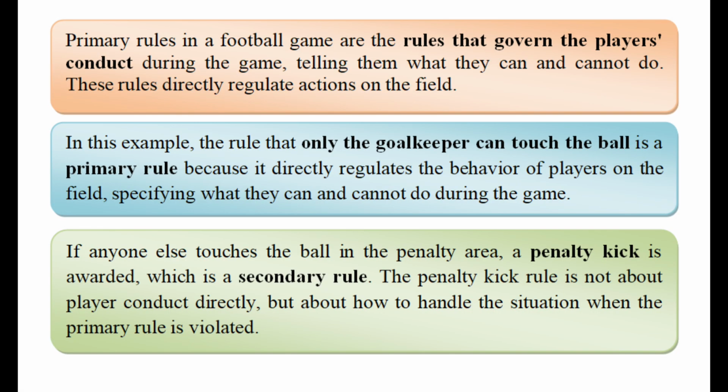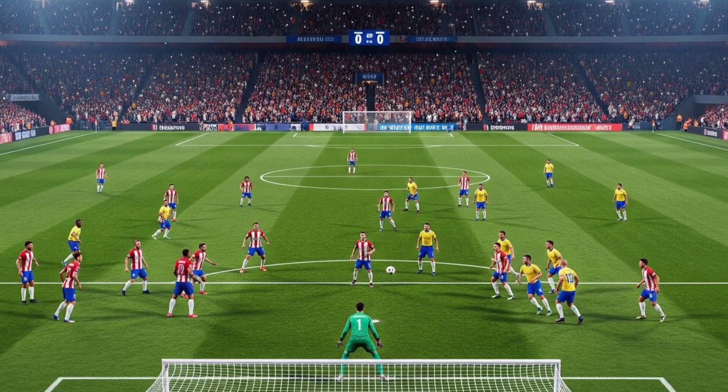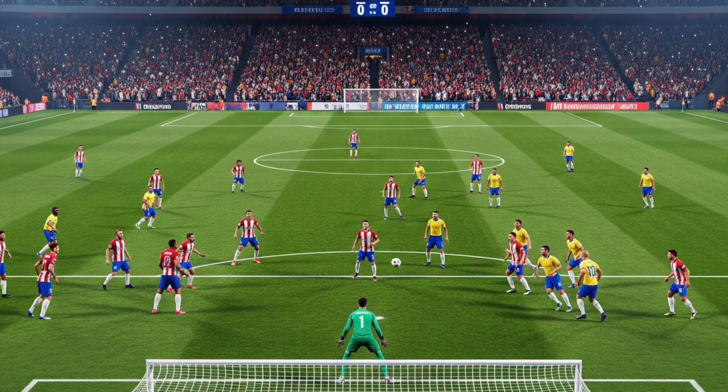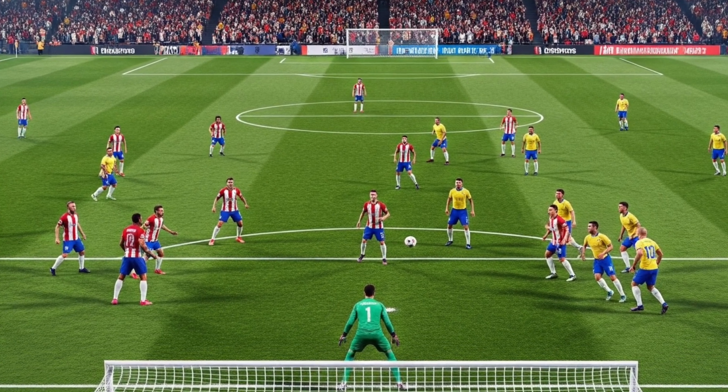Let's apply Hart's theory of rules in a football game. Primary rules in a football game are the rules that govern the players' conduct during the game, telling them what they can and cannot do. These rules directly regulate actions on the field. In this example, the rule that only the goalkeeper can touch the ball is a primary rule.